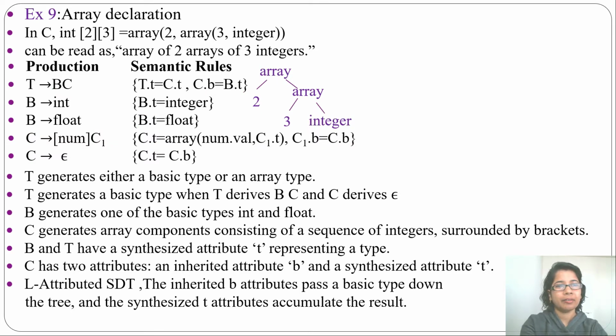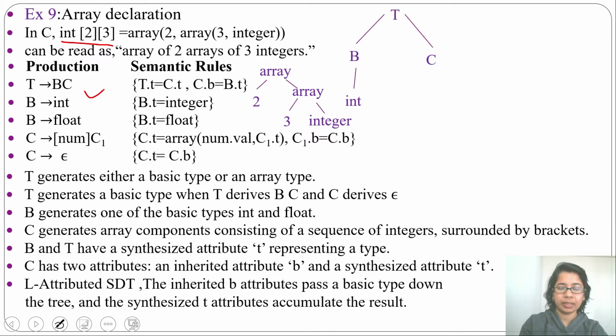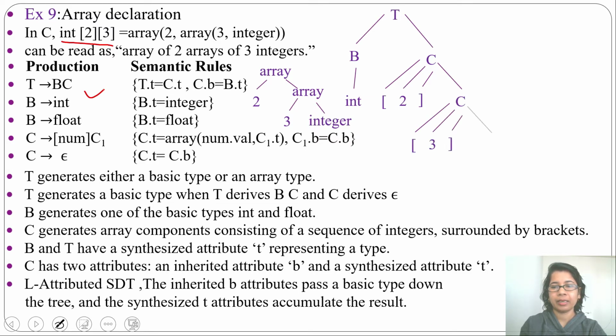Let me first derive int[2][3] from this grammar. So from T we will derive BC. Then from B I will derive int, as the data type is int. Then from C we will derive start bracket 2 end bracket, then C. Then from C again we will derive start bracket 3 end bracket and C.